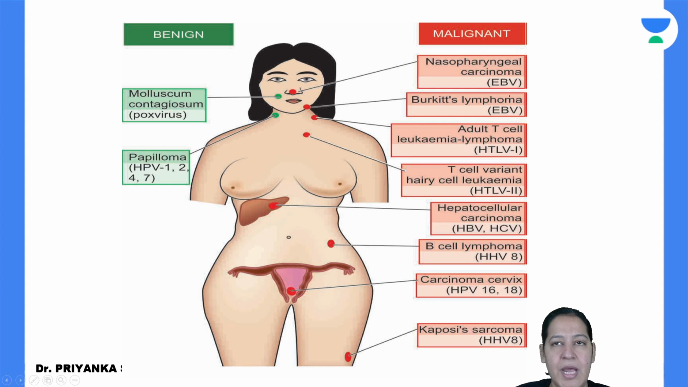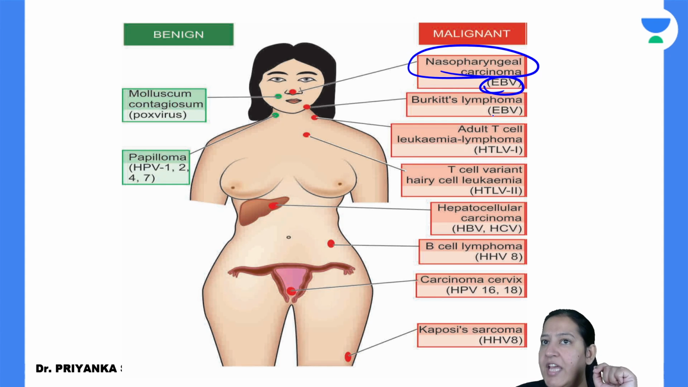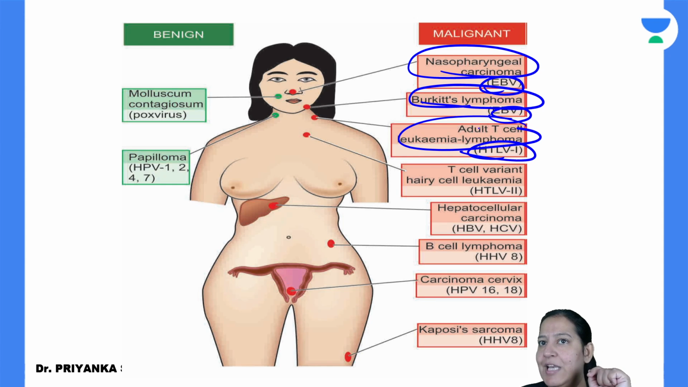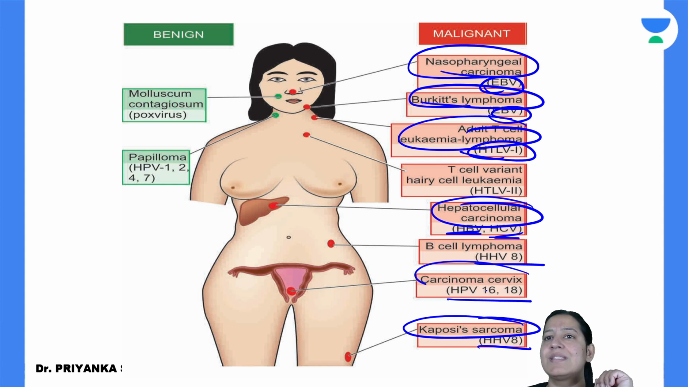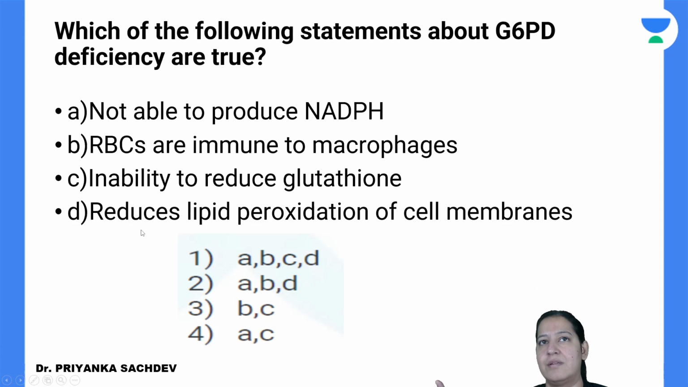So you can see the cancers caused by DNA and RNA viruses. You can read the name of the virus here. EBV causes nasopharyngeal carcinoma. EBV also causes Burkitt lymphoma. HTLV causes human T-cell leukemia lymphoma. HBV and HCV cause liver cancer, hepatocellular carcinoma. HHV8 causes Kaposi sarcoma, and HPV causes cervix cancer. Done. So that is the thing you should learn.